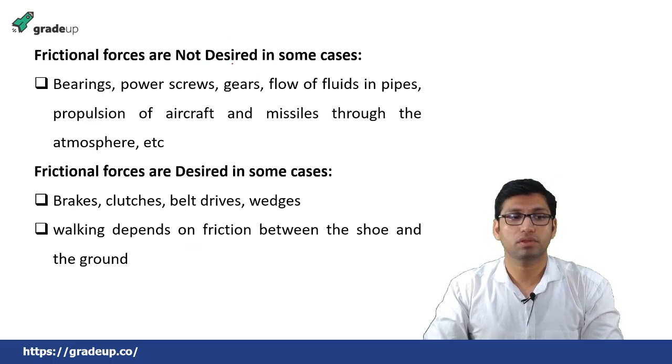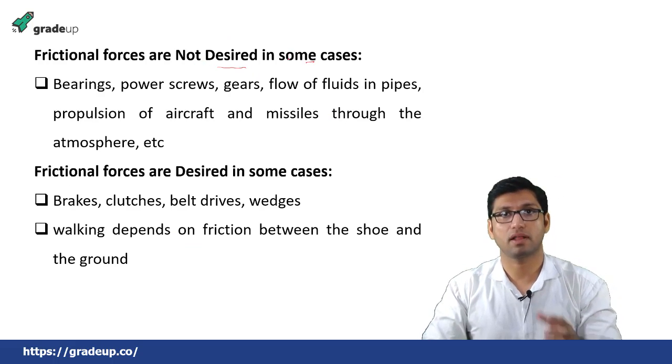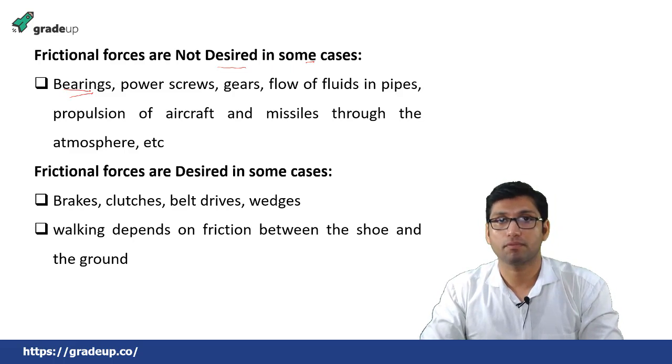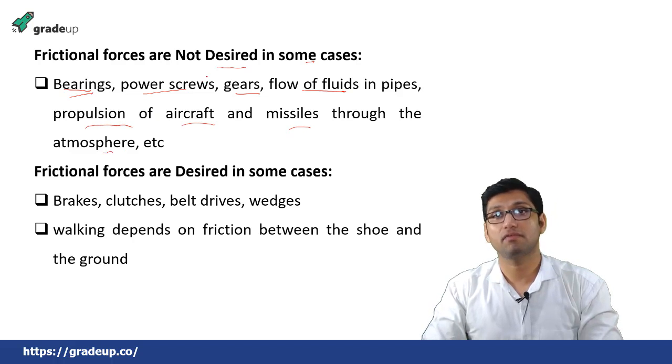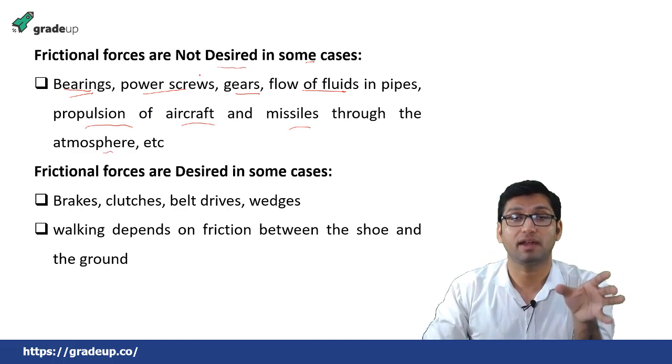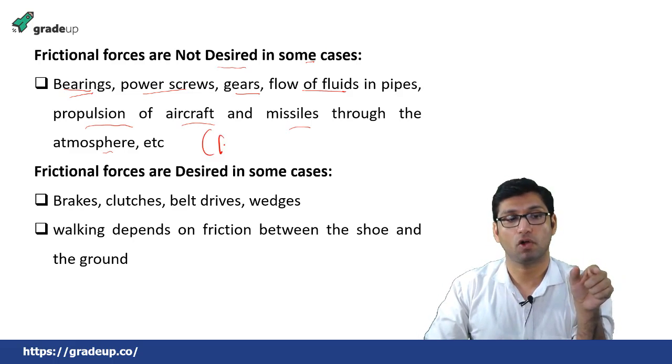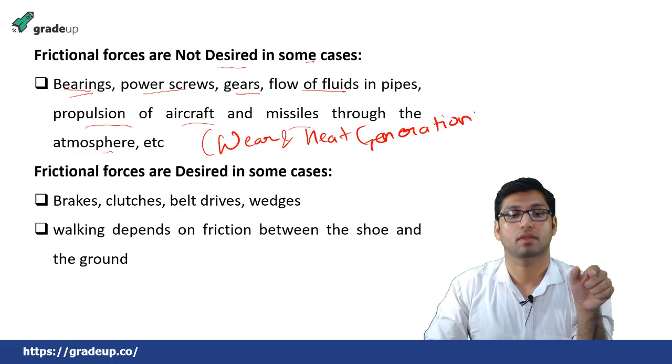So this friction force is not desired in some cases. What are the cases in which friction force is not desired? Bearings, power screws, gears, flow of fluid in a pipe, propulsion of aircraft and missiles. These are some cases in which we don't need the force of friction, because here friction will ultimately cause wear and heat generation.